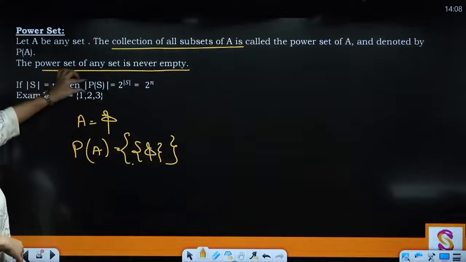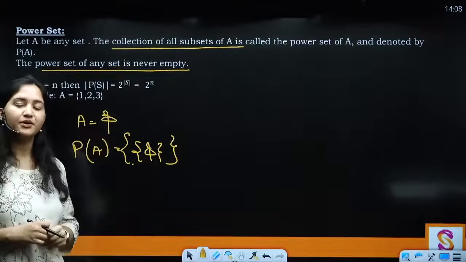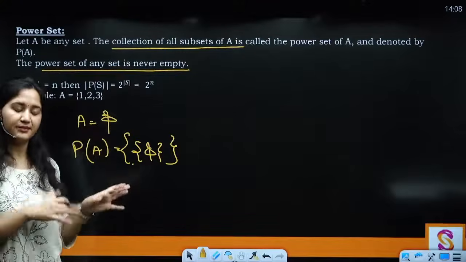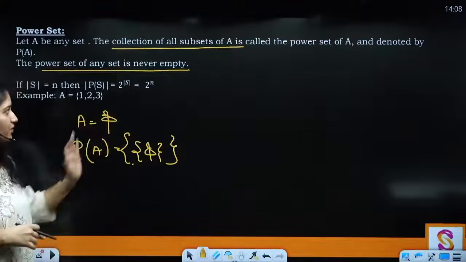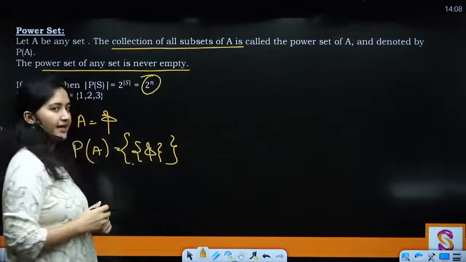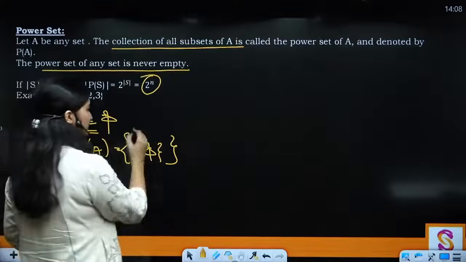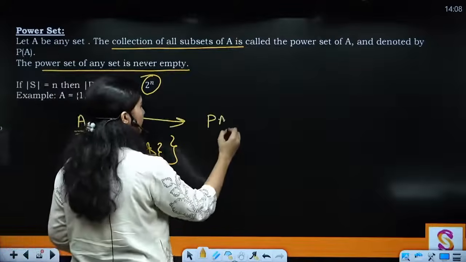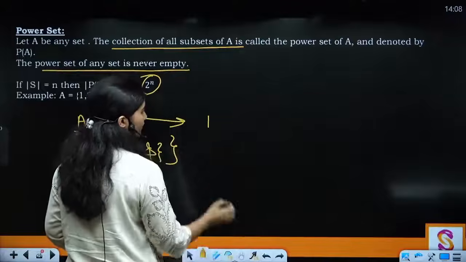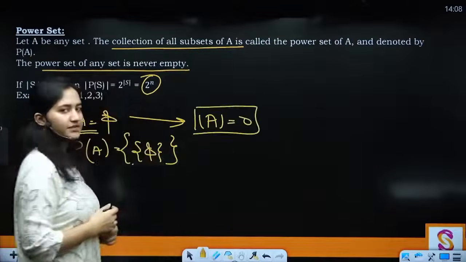Number of elements in power set of A or S is equal to 2 raised to the power number of elements in set A, set S or A, whatever you want to call it, right? That means 2 raised to the power n. Now this set has no element, right? So this means power set of A का cardinality क्या है? Or before that, how many elements does A have? 0, right?